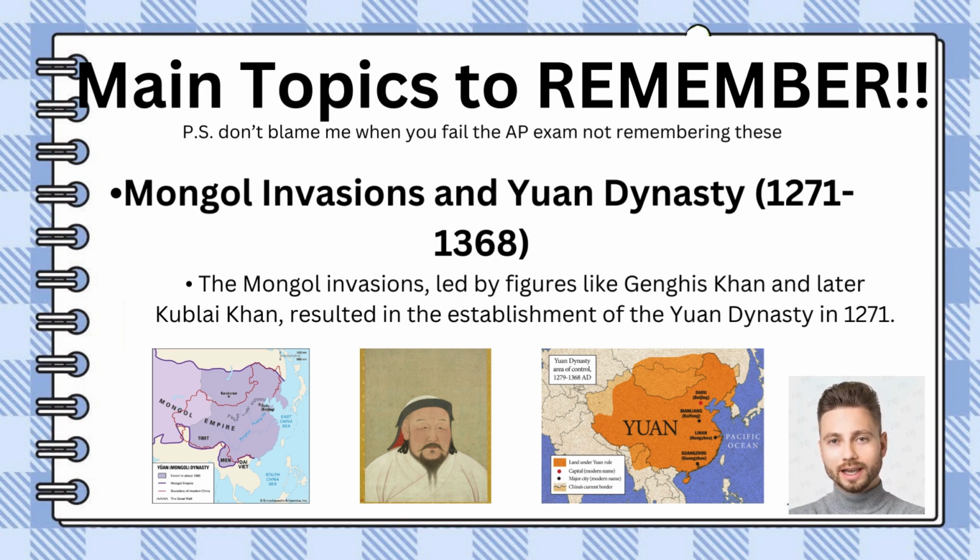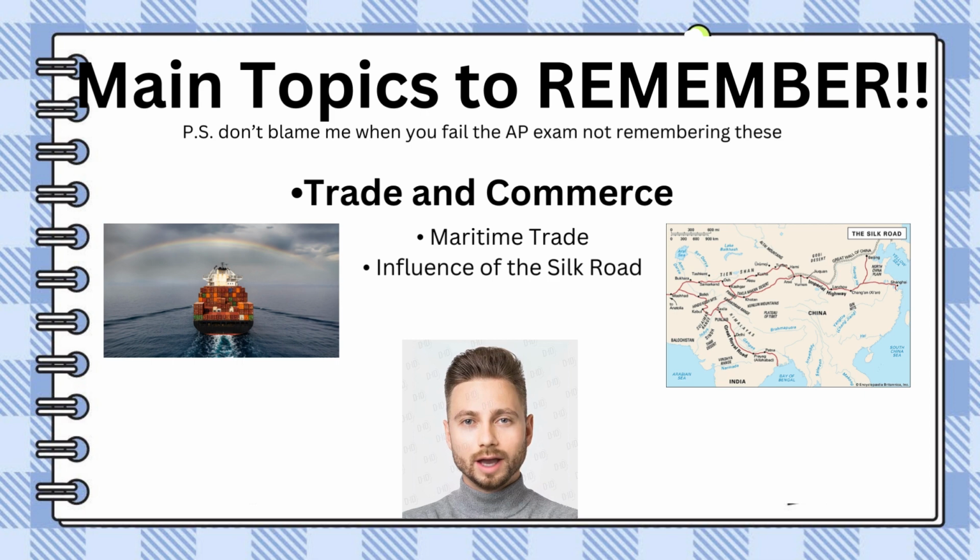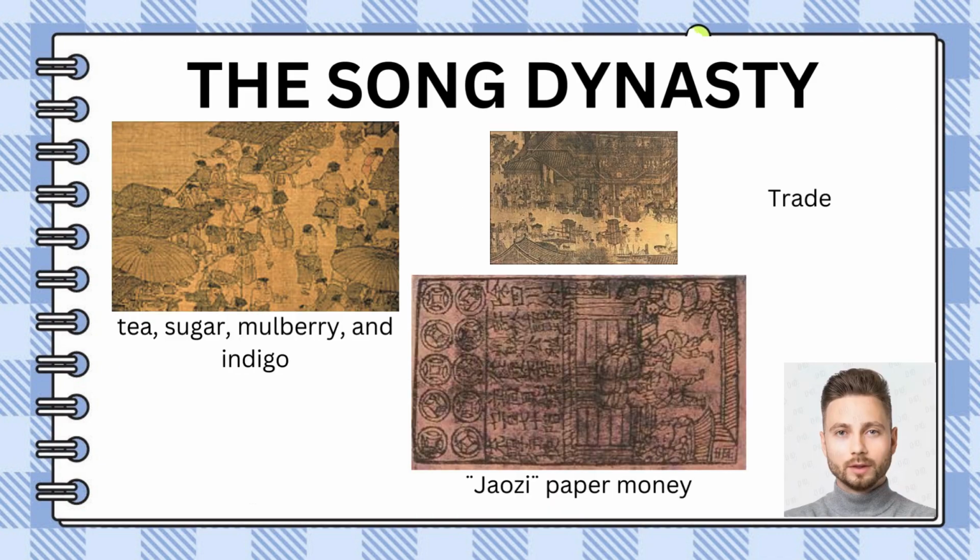Yuan dynasty in 1271. Third, the multiple different cultural and intellectual developments involved in this section are very important: Confucianism, Buddhism, and literature and art. Last and finally, trade and commerce mainly revolved around maritime trade and the Silk Road. Now, let's look more deeply into each of these main points.